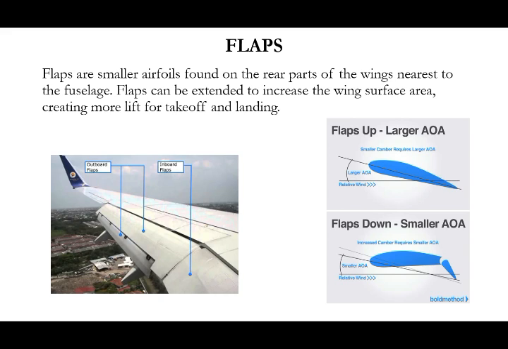So at that time we extend the flaps up to some 30-degree angle, so we get enough lift for takeoff. Here you can see outboard flaps, inboard flaps. Inboard flaps means flaps placed very near to the fuselage. See, here you can see flaps up and then flaps down.